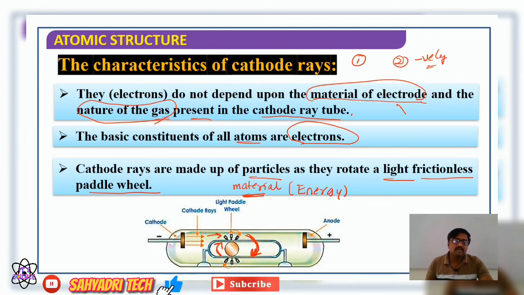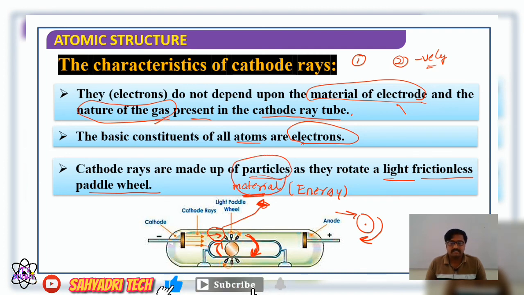It is possible only when the radiations are made up of material particles, which indicates that cathode rays are made up of material particles.